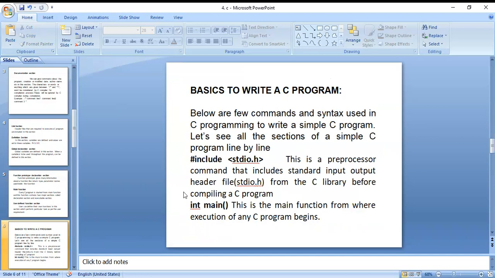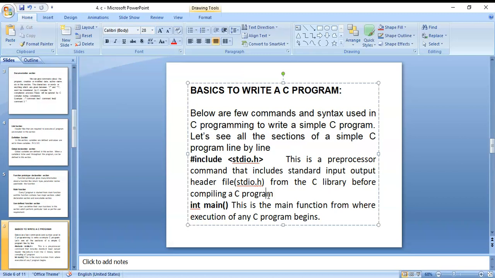Next, basics to write a C program. You can see below a few commands and syntax in C programming to write a simple program. Let's see all the sections of C programming. Hash include stdio.h. This is a preprocessor command that includes the standard input-output header file from the C library before compiling the C program.